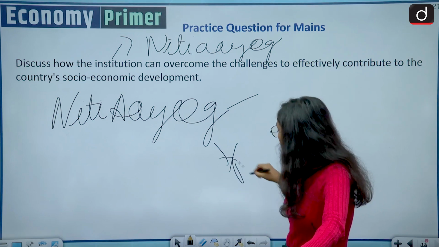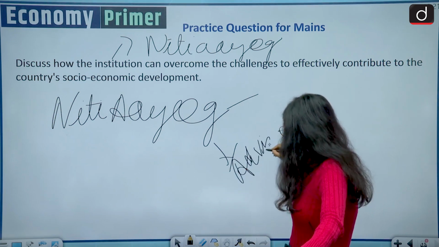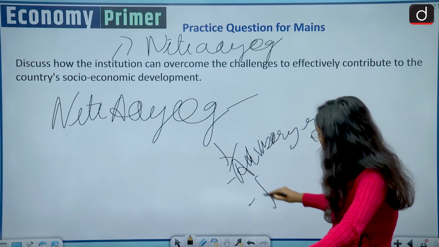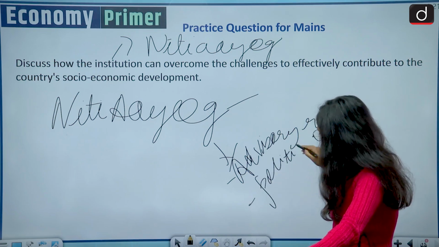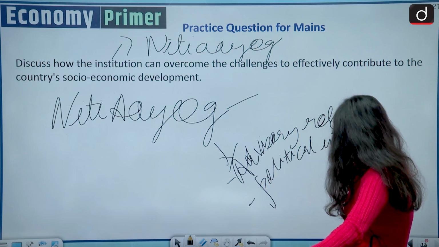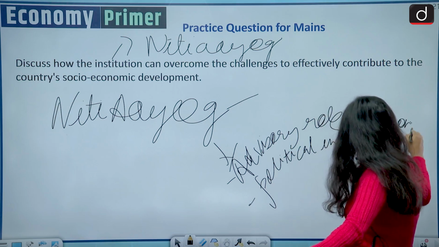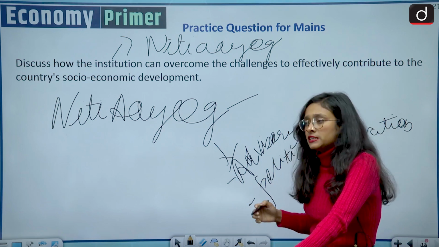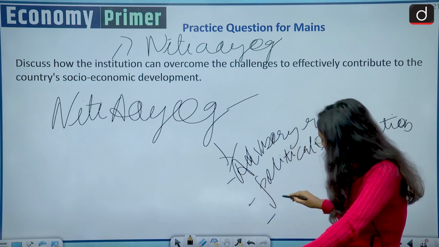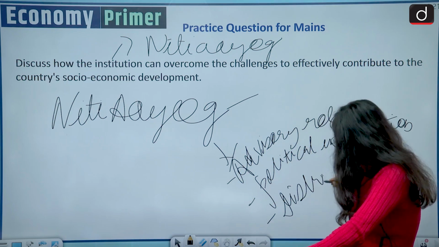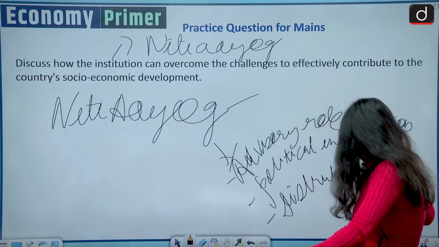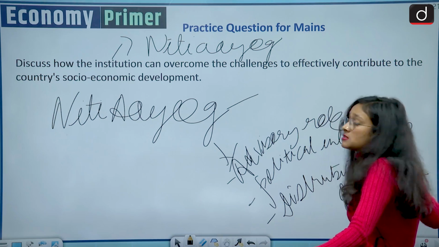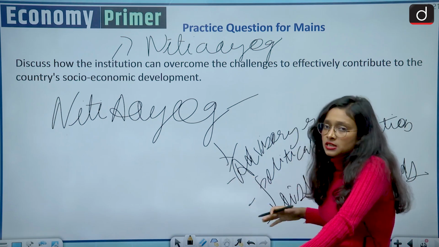The first is that it is only advisory in role. Then we have political intervention. They cannot tell any state that this fund is allocated to you. So basically they cannot distribute any funds to any state. And then they lack legal authority. So these are the challenges ahead of NITI Aayog.